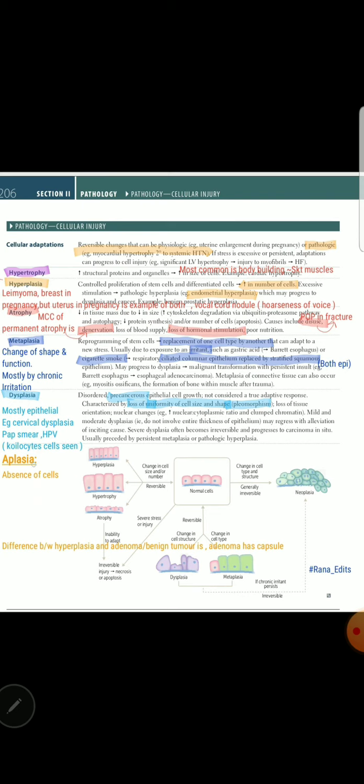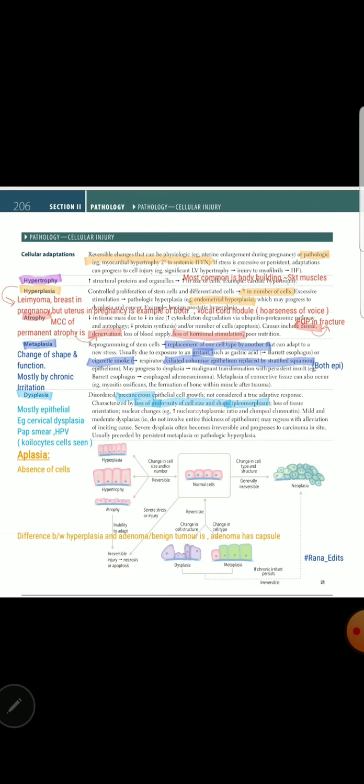And now aplasia is different from atrophy in the sense that aplasia is total absence of cells. Sometimes during development, certain cells are not produced, the aplastic cells. For example, red blood cell aplasia takes place in bone marrow, so the bone marrow does not produce that line of cells. So these are the questions asked from this page.